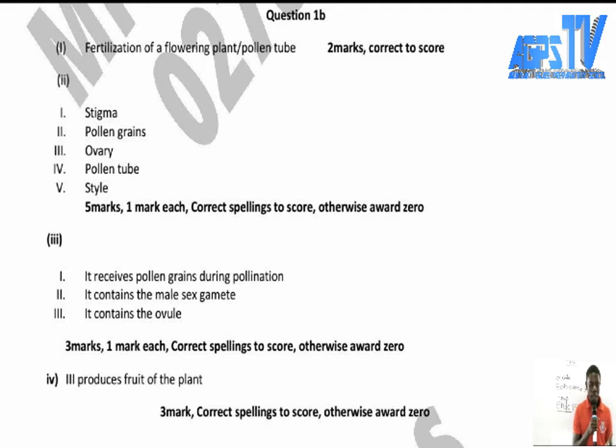Now, the function of the ovary. Told you, it produces what? Fruits of the plant. The ovary produces fruits of the plant. So here, if you're able to write this simple answer, you get 3 marks. Correct spelling to score, otherwise award 0. So this one is very important.